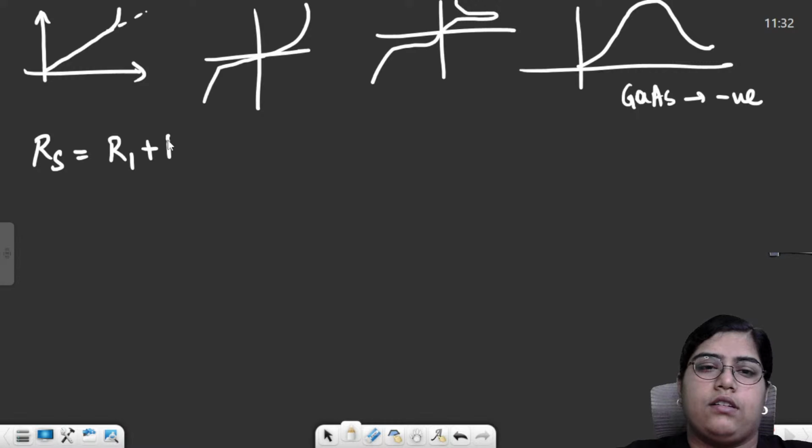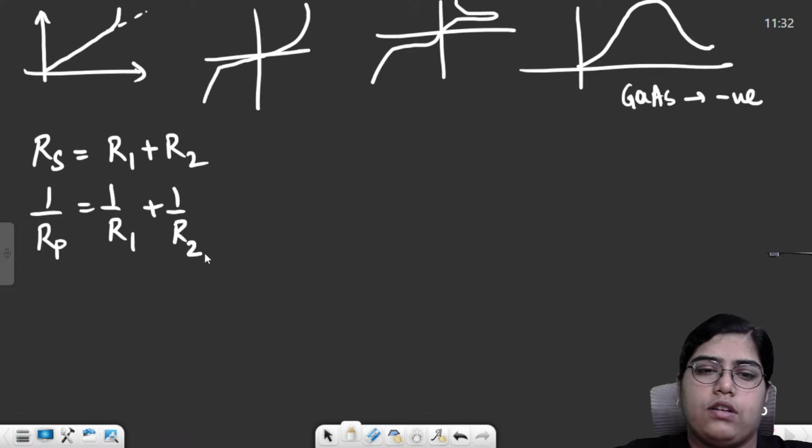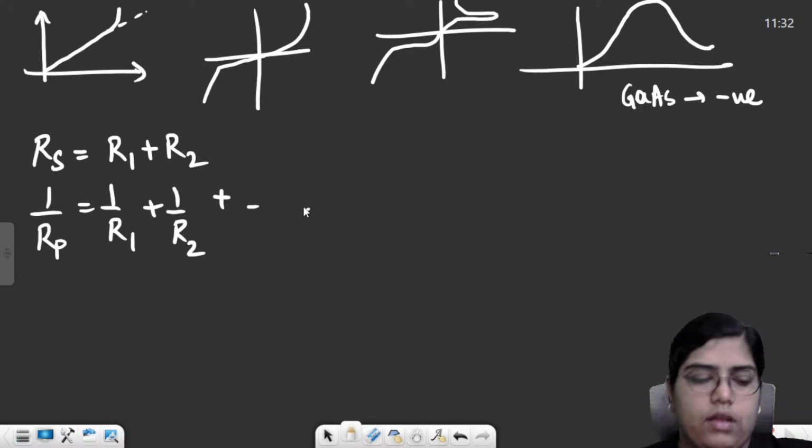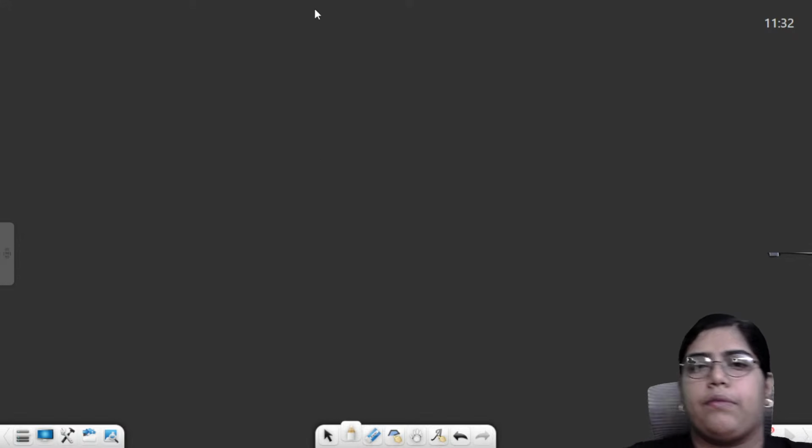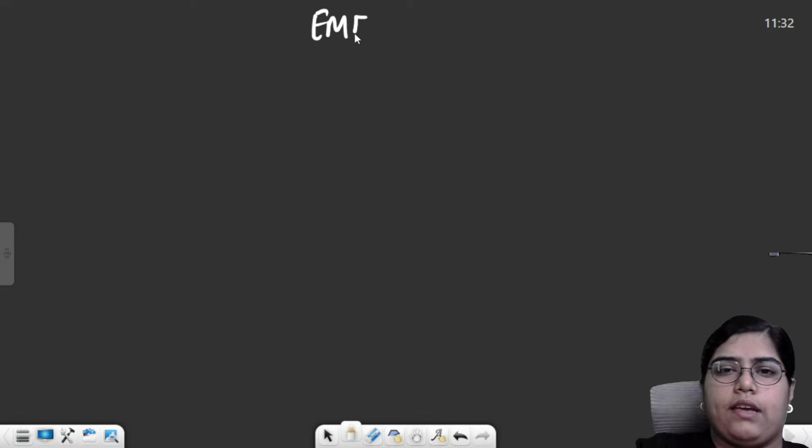In series, you will just keep on adding the resistors, and for parallel it will be 1 upon R1 plus 1 upon R2 and so on, as many resistors as you have. And then the later half of the chapter was on EMF.